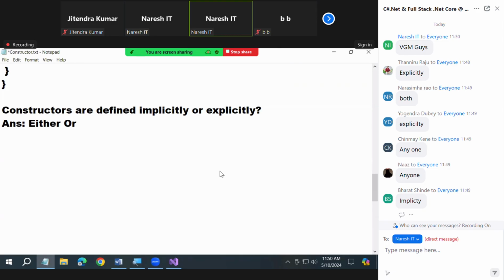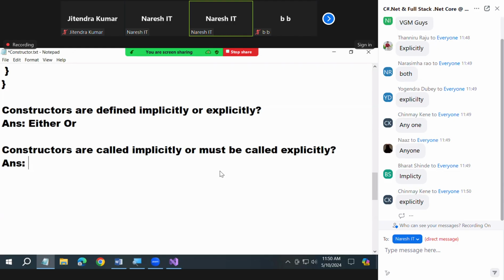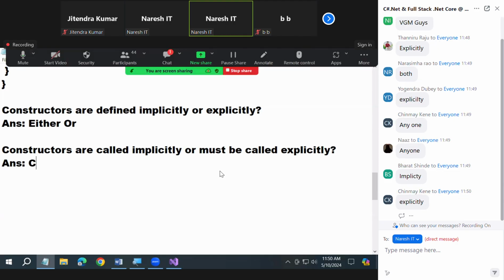Now, next question. Constructors are called implicitly or must be called explicitly? Yeah, the question. Constructors are called implicitly or must be called explicitly? Explicit. Yeah, perfect.